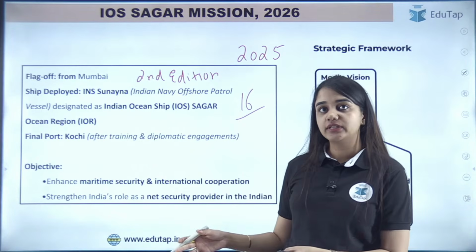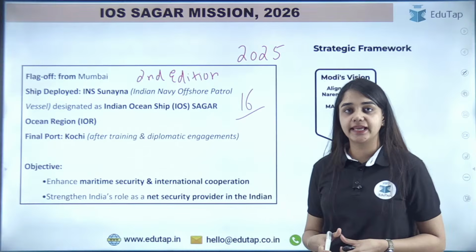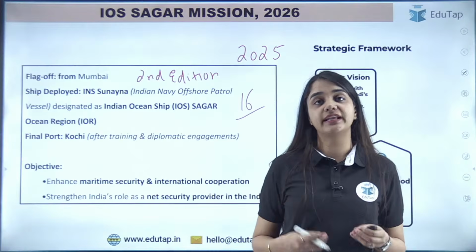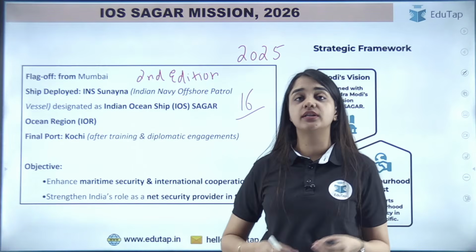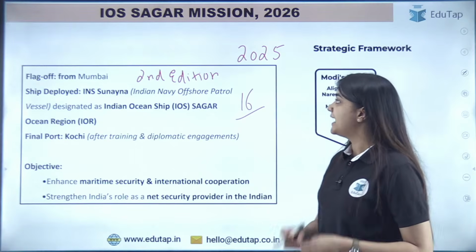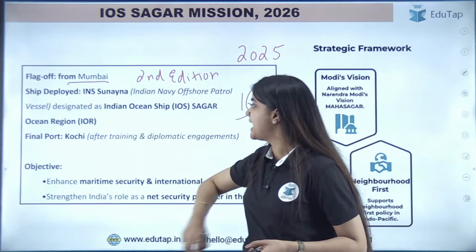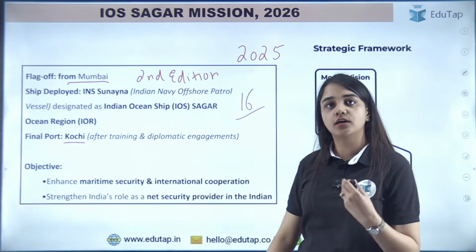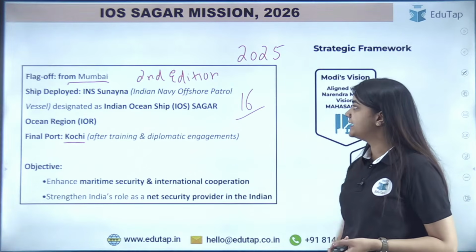ठीक है, वो एक journey start करेंगे whereby साथ में रह के what will they do, they will train together. So training will include what? Training will include like training in navigation, in fire fighting, ठीक है, in maritime security, ये सब किया जाएगा. And it has flagged off from Mumbai and it will end in Kochi. ठीक है, so मुंबई से start करके it will go in many different places and it will end in Kochi.